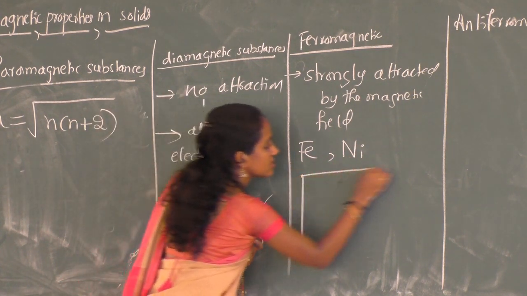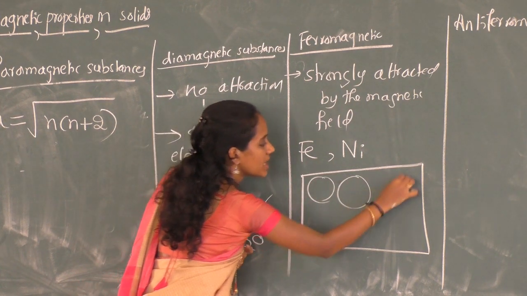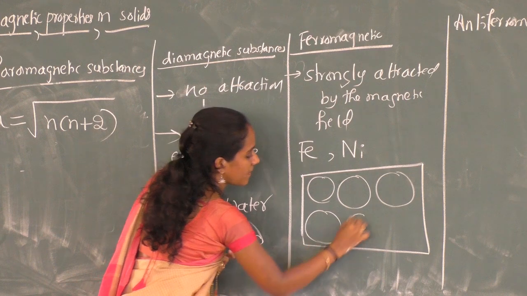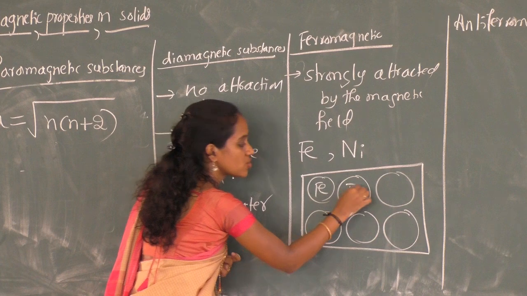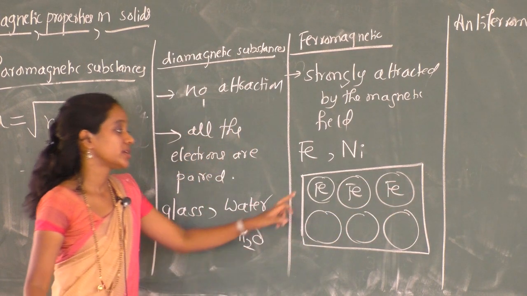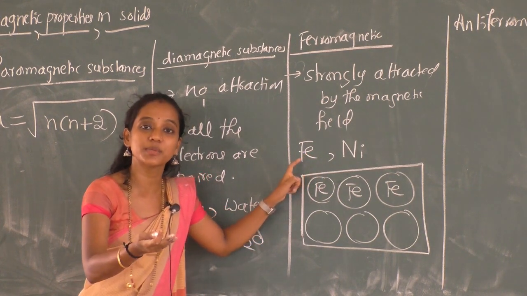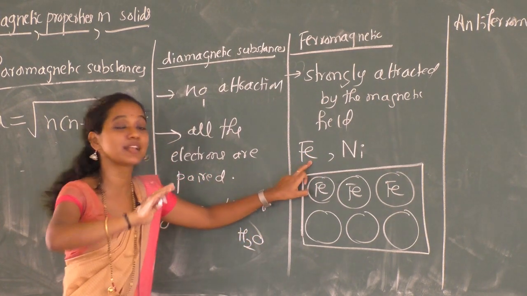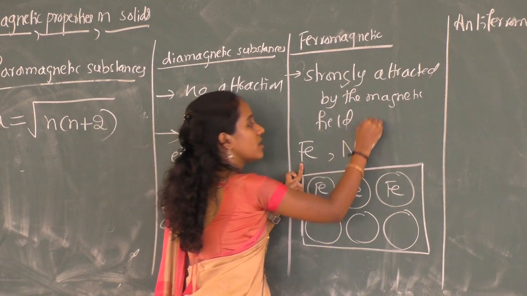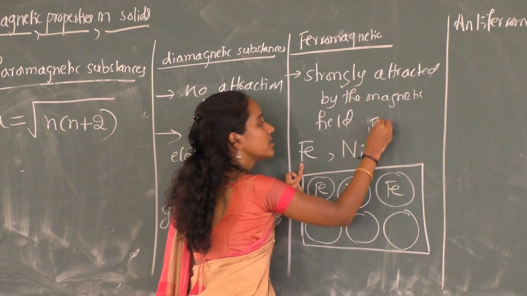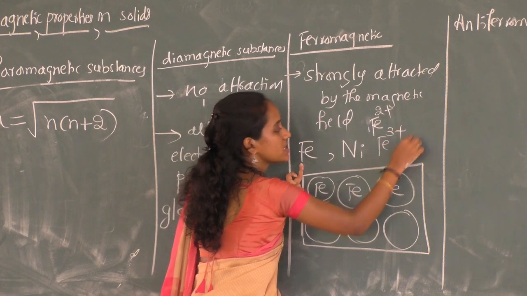If it is a metallic solid, then what are the constituent particles here? Metal atoms themselves, right? So here it is Fe atom, here also iron. But we know that all metals are electropositive in nature. Electropositivity means they are electron donors. They always lose their electrons. So iron may lose its electrons and get converted into Fe2+ or maybe Fe3+.